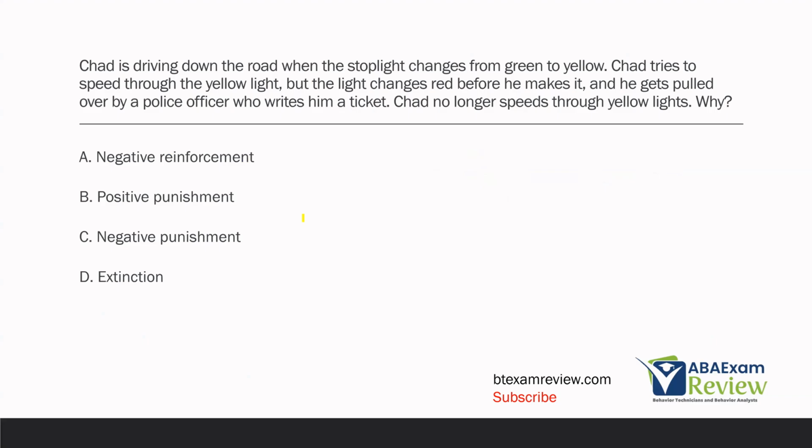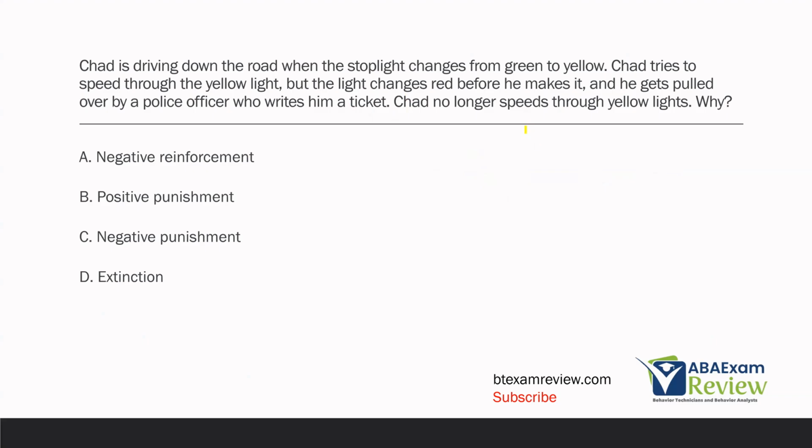Chad is driving down the road when the stoplight changes from green to yellow. Chad tries to speed through the yellow light, but the light changes red before he makes it, and he gets pulled over by a police officer who writes him a ticket. Chad no longer speeds through yellow lights. Why?